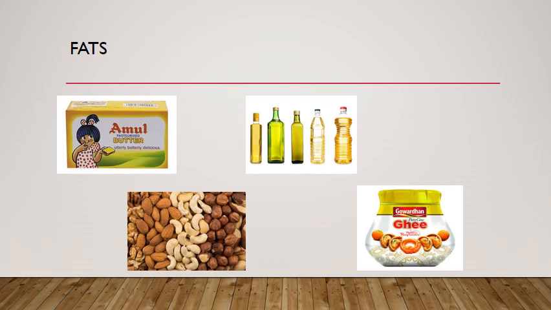Most of our energy needs are met by the carbohydrates we eat, but the extra energy is stored as fat in our body, and it insulates our body from the cold weather. There are many foods which contain fats, that is butter, oil, nuts, and ghee. These contain fats.